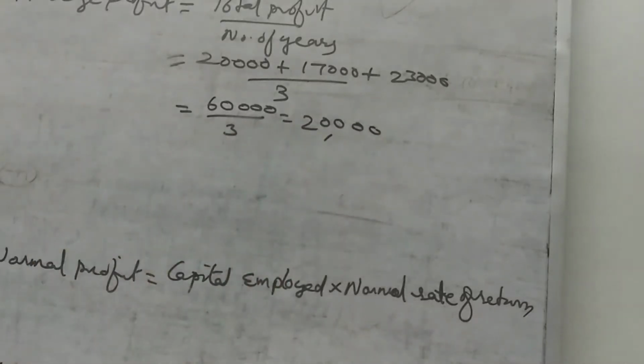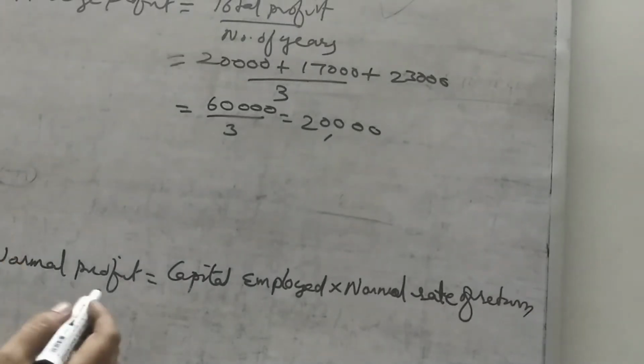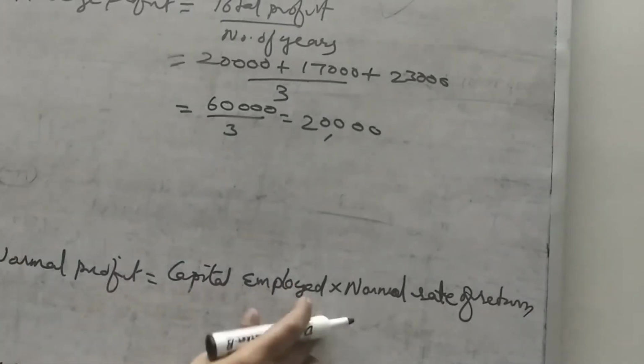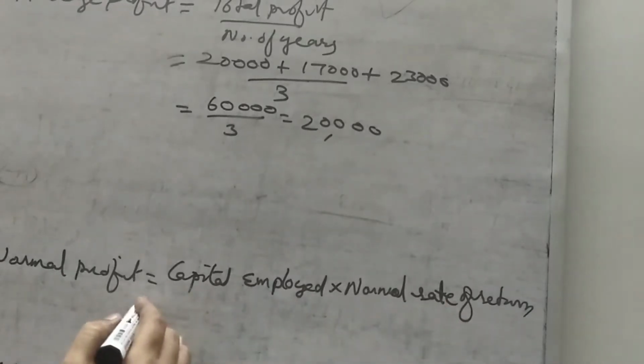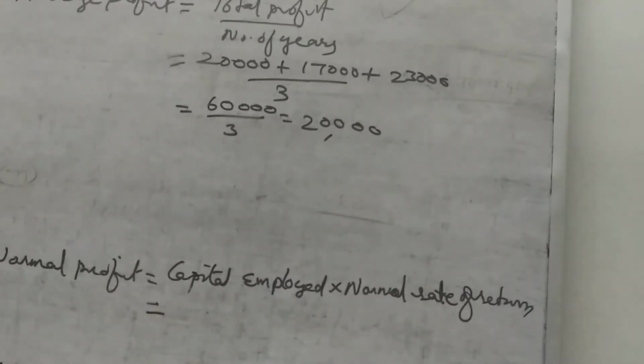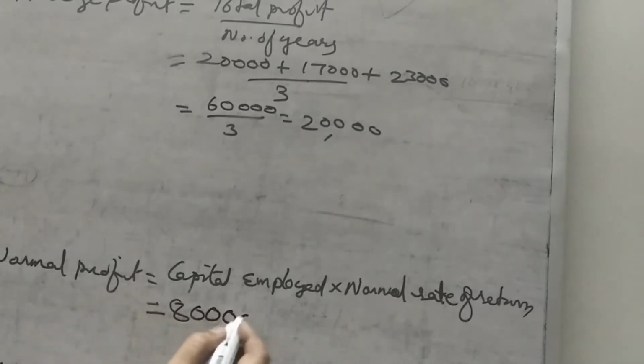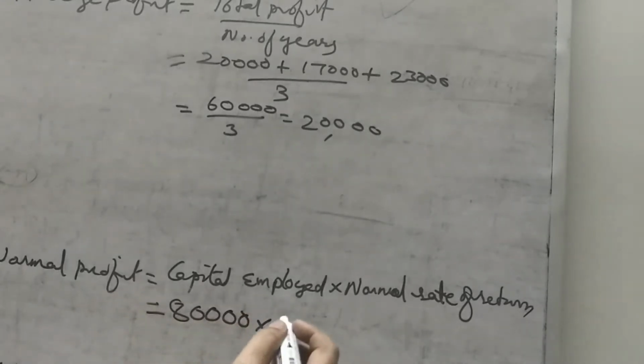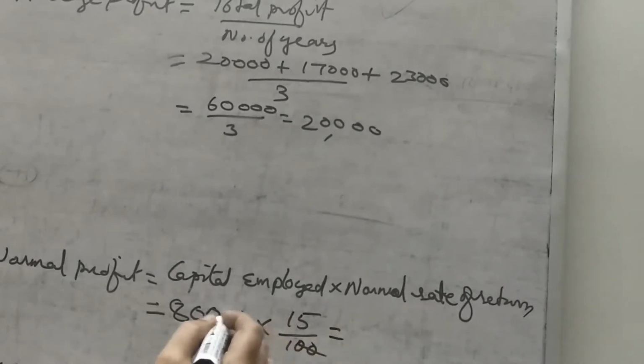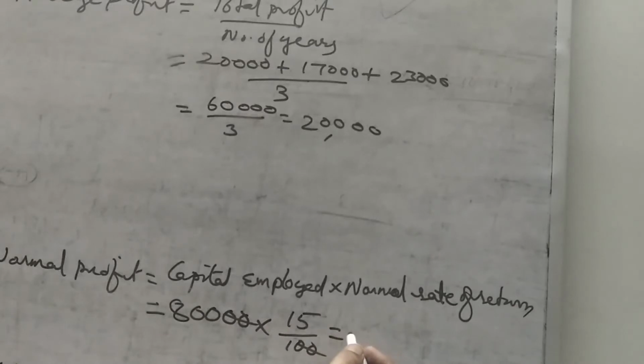So this is the average profit. Now we can find out the normal profit. Normal profit is equal to capital employed into normal rate of return. Capital employed, given in the question as capital investment, is 80,000. The normal rate of return given is 15%, so 15 by 100. So this is the normal profit.